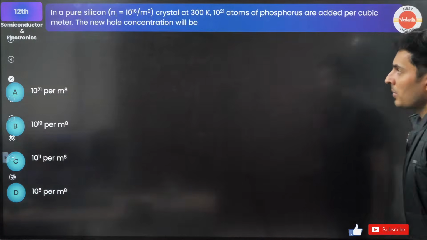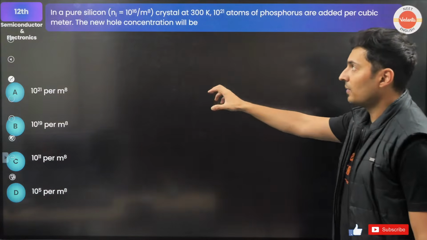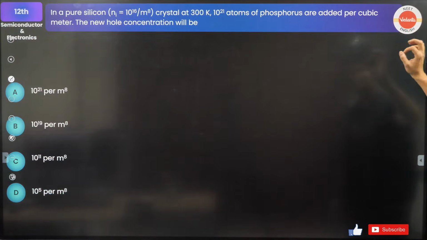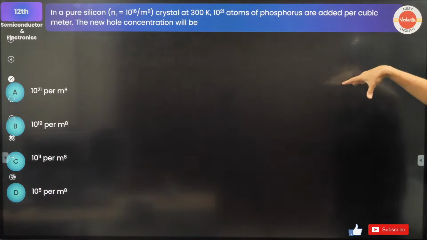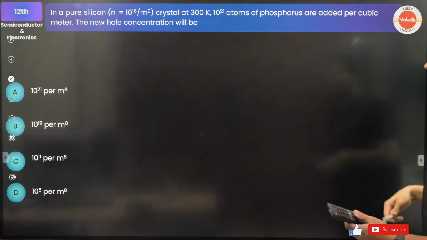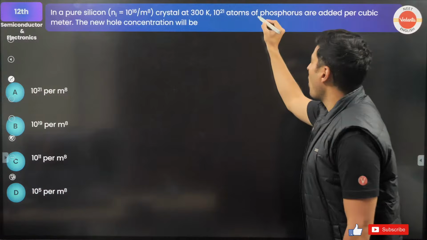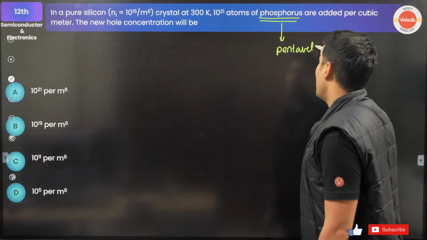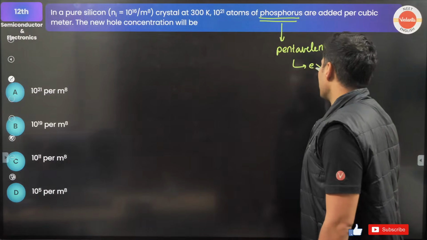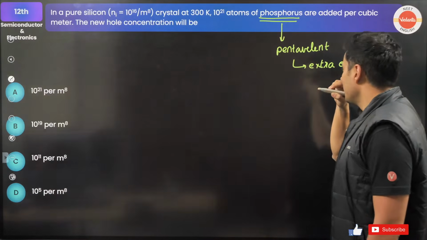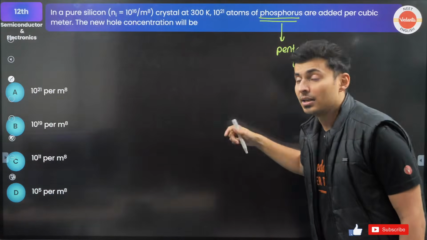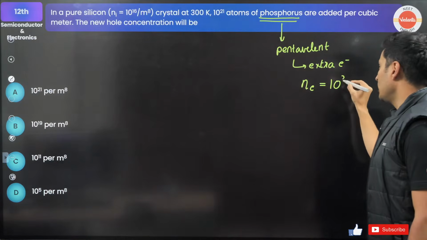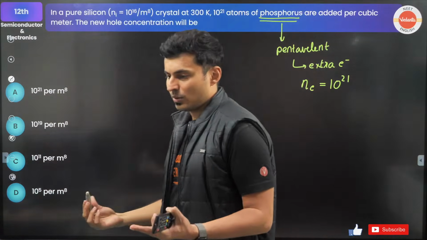In a pure silicon crystal, which has an intrinsic concentration of 10 to the power 16 at 300 Kelvin, 10 to the power 21 atoms of phosphorus are added per cubic meter. Phosphorus is pentavalent. If it is pentavalent, that means there is an extra electron, hence that will make the electron concentration exactly 10 to the power 21. Extra electrons are there. Come on.